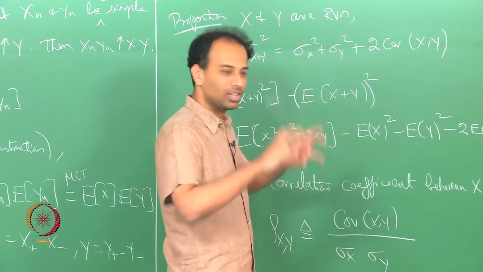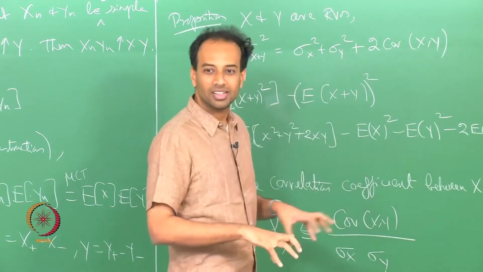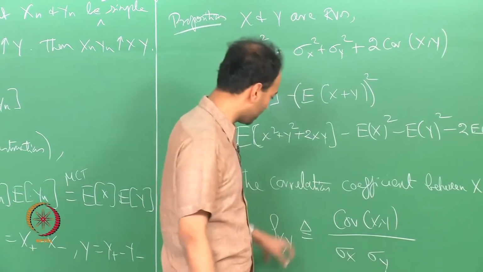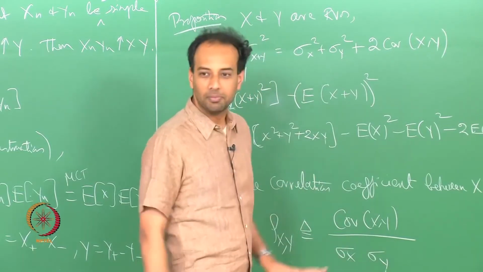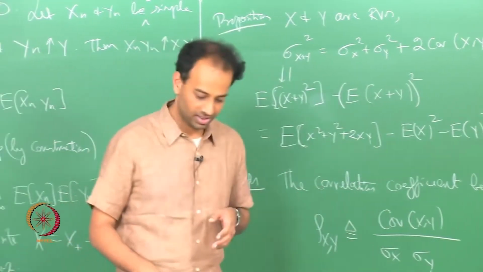So, if you are measuring x and y in, let us say, kilograms as opposed to grams, right, you will get different answers for the covariance, but rho x y will be the same, okay, no matter what units you measure x and y in. Okay, it is like a scale free thing.